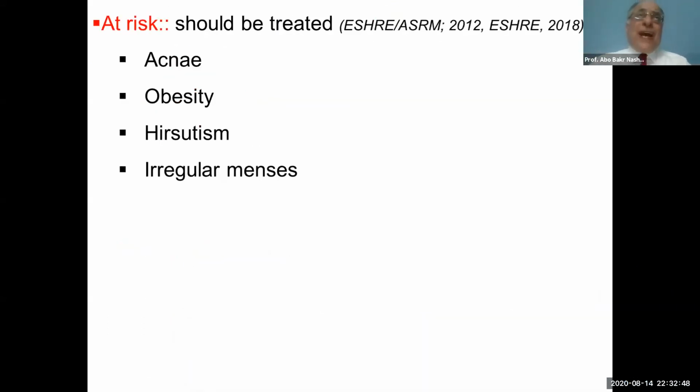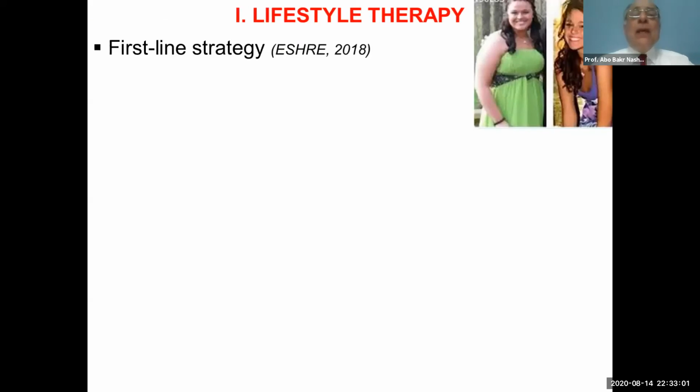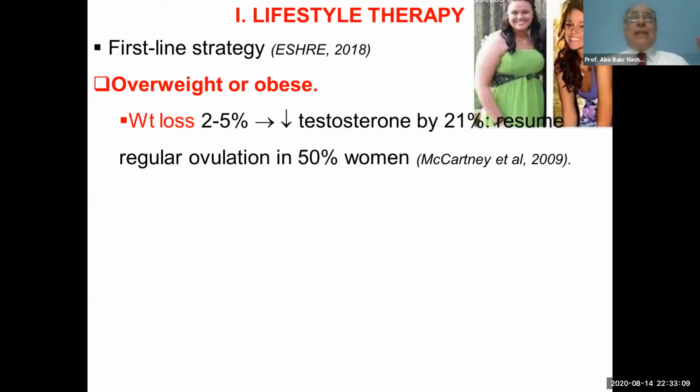So we defined what's called at risk. At risk should be treated. That's to say, we should treat the acne, the obesity, hirsutism, and irregular menses. The first line treatment is lifestyle therapy. Let us start with the overweight or obese. What will we do for them as lifestyle therapy?